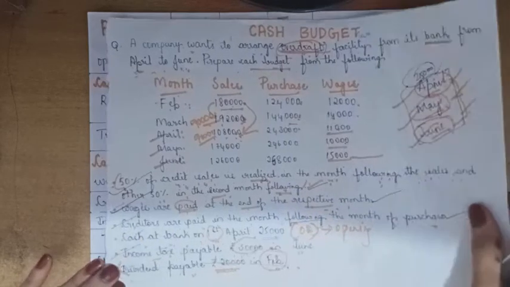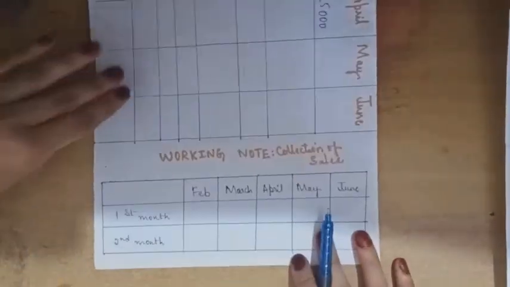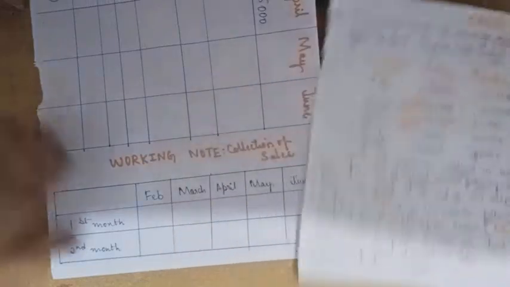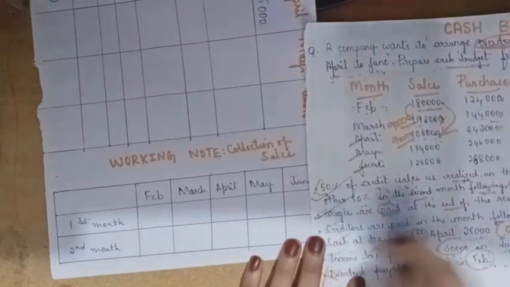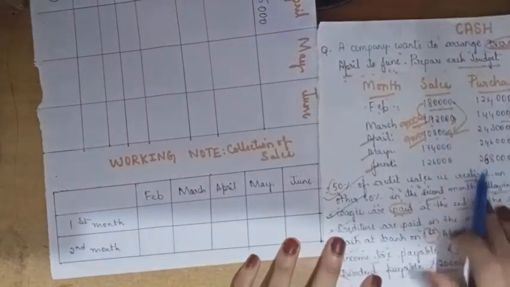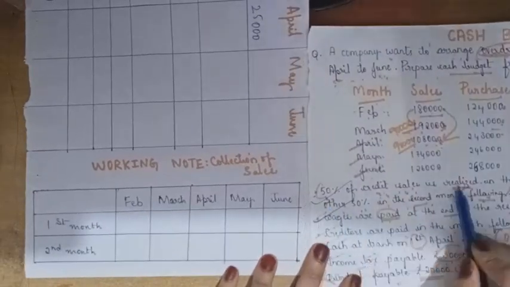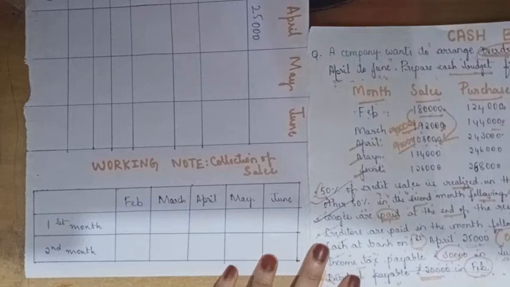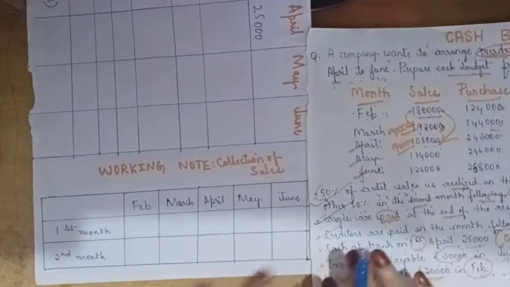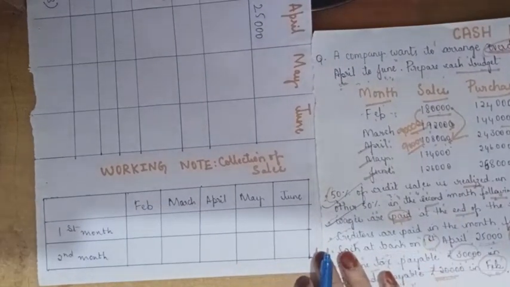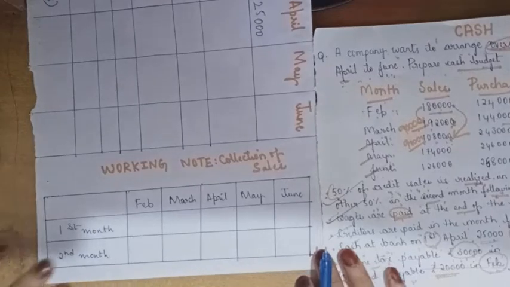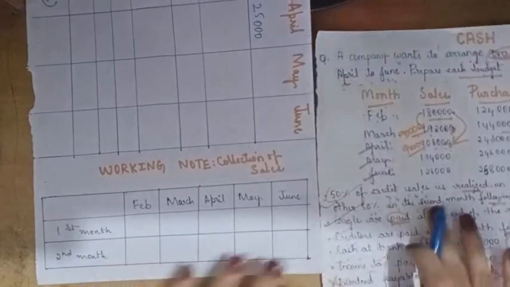So here we have written the working note for the sales. 50% of the credit sales is realized in the month following and other 50% in the second month following.